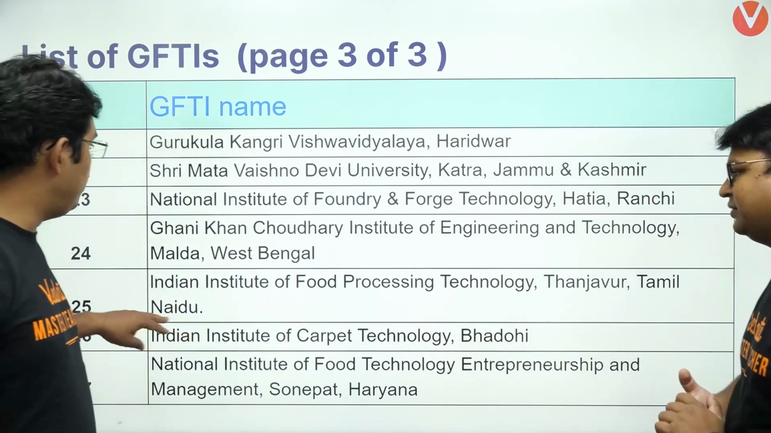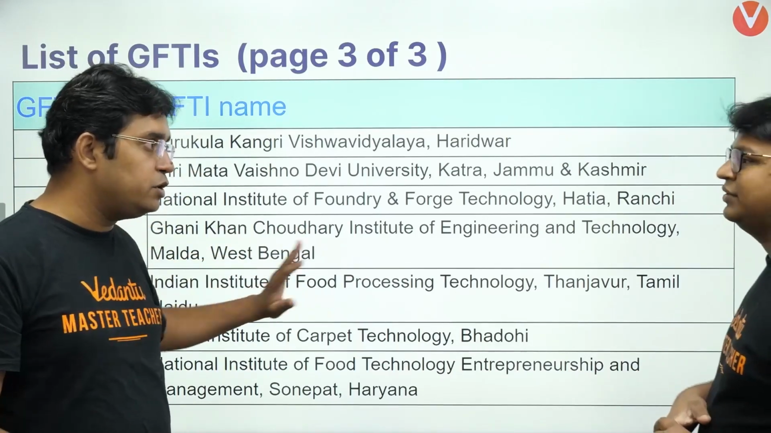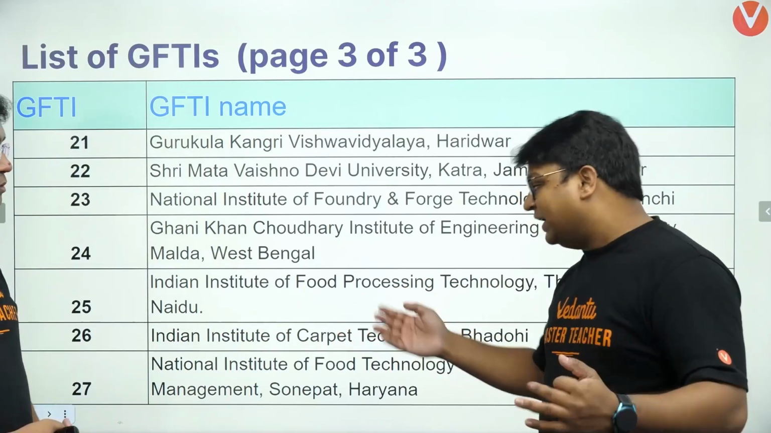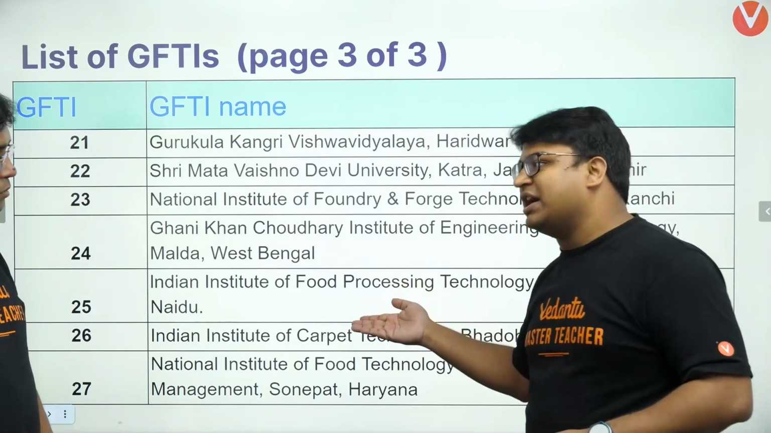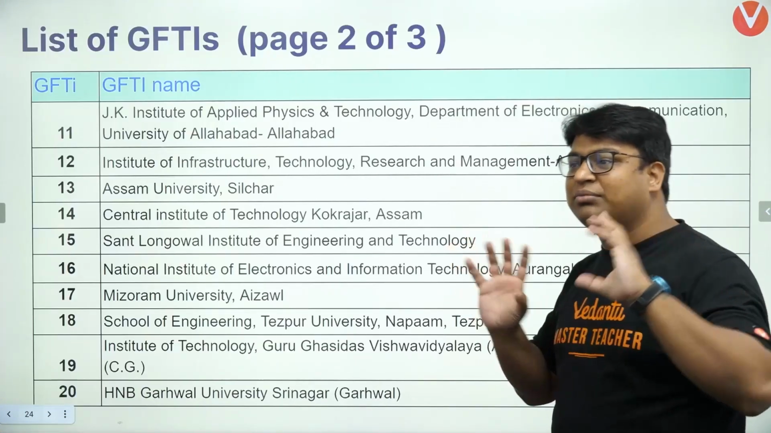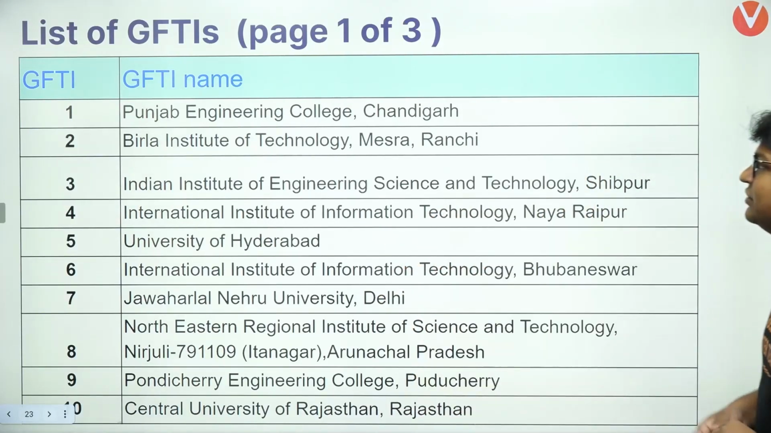Okay, that means you have compared maybe the food processing branch with the carpet technology branch. Yes. But if food processing is closing higher than carpet technology, then I have considered this as the higher college. Okay. So again, guys, not universal but good enough to give you an order. Alright, so this is the list.